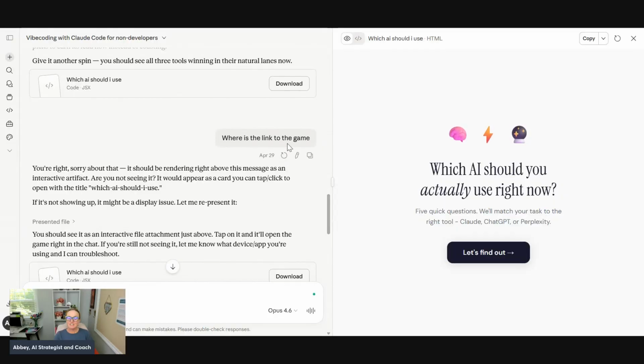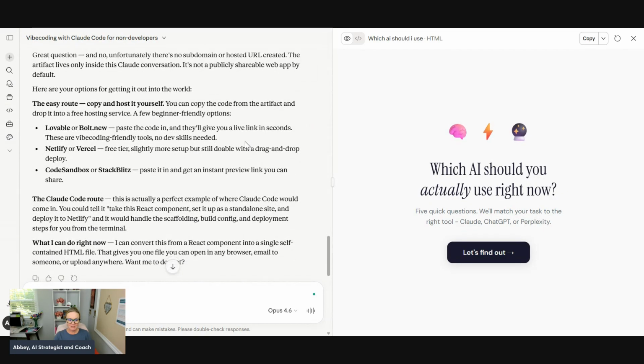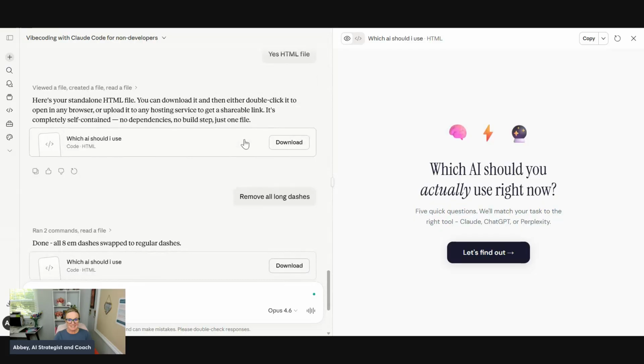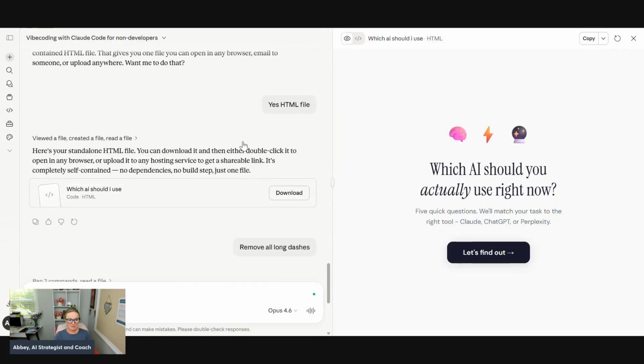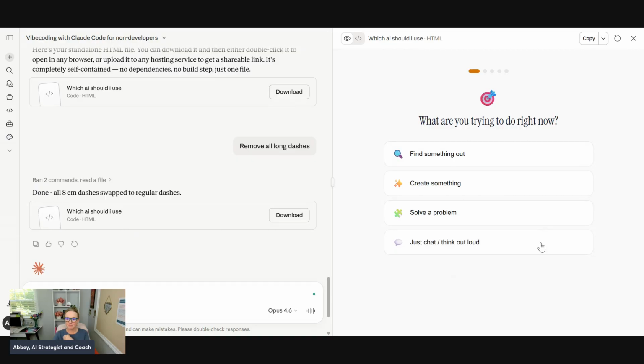Then I asked, where's the link? And it gave me the link. How do you use this outside of Claude? Is there a subdomain created? Yes, it's an HTML file. I wanted it to remove all long dashes. I don't like the em dashes. I don't like commas before "and" or commas before "or" that AI tends to put in there, even when it's not grammatically appropriate. They're just all over the place. So this was the final product.